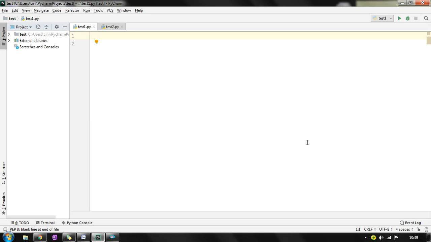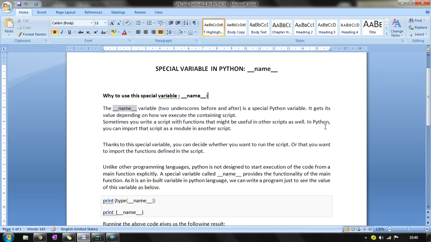Whenever you have a special variable or a special method, you have to use the particular term with the help of double underscore, starting with a double underscore and ending with a double underscore. So let me get back to the topic first. It will be a small session where I will just explain to you what is the use of the special variable. Let me get back to a particular topic that I have written for you. And if you are preparing any kind of notes, then it will be helpful for you.